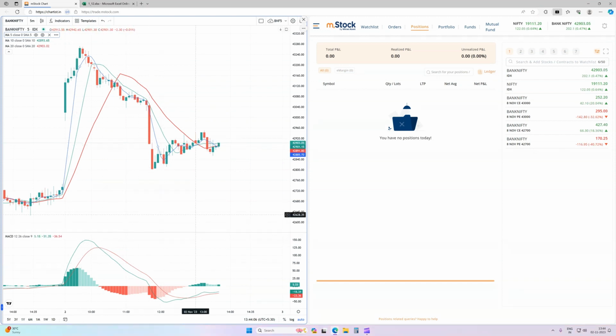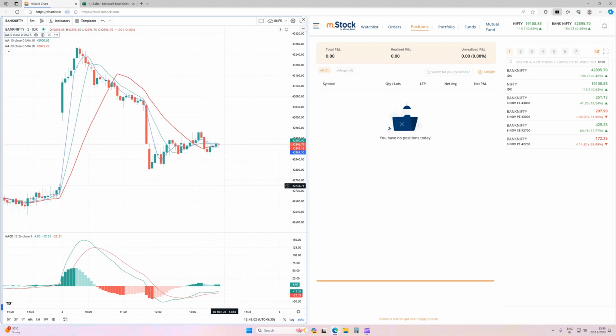Before explaining the strategy, I want to make it clear that I am using this strategy for myself, and this is not any recommendation to use this strategy for your trading. Trading in the security market is risky, and you can check with your financial advisor, or do your own backtesting before following this strategy in real time trading. Since I am taking trades based on this strategy, you will come to know whether this strategy works or not. Also, you need to note that all strategies will not work in all market scenarios.